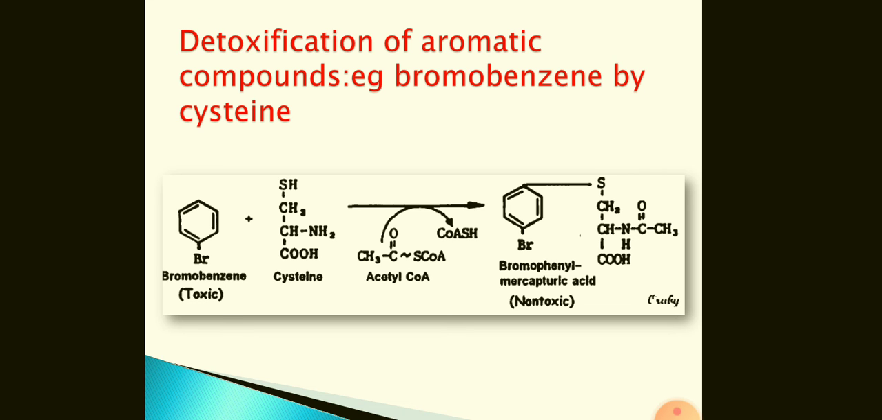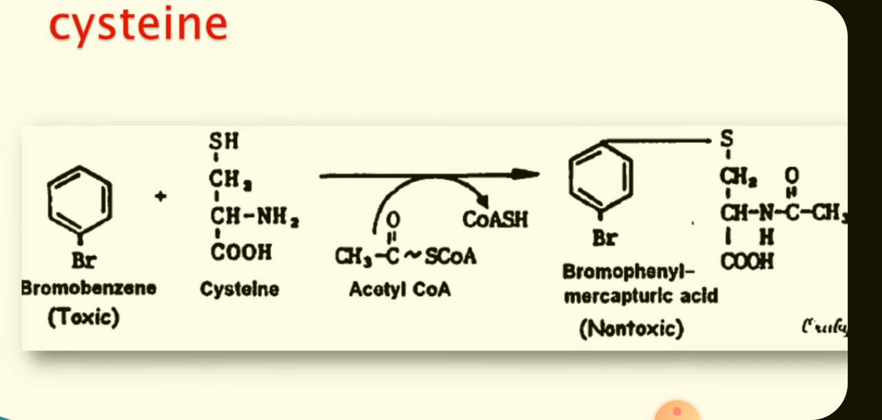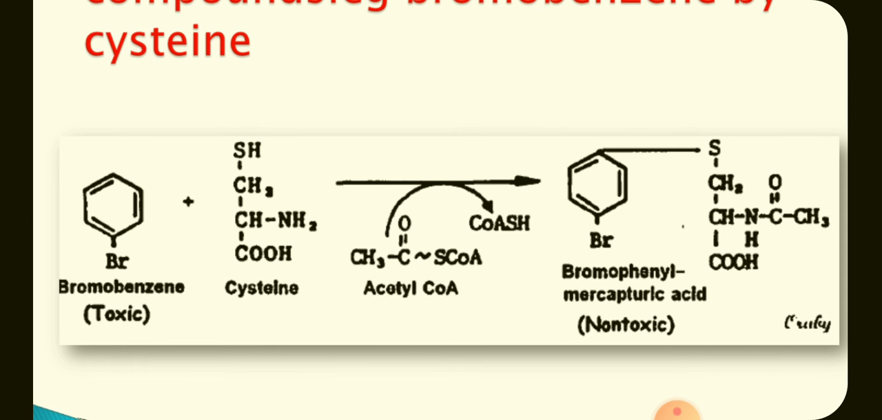Here is the example of detoxification of aromatic compounds such as bromobenzene by cysteine. Bromobenzene, which is very toxic to human beings, reacts with cysteine to form bromophenyl mercapturic acid. One molecule of acetyl-CoA is added during formation of this compound. This bromobenzene mercapturic acid molecule, which is non-toxic, is then excreted.